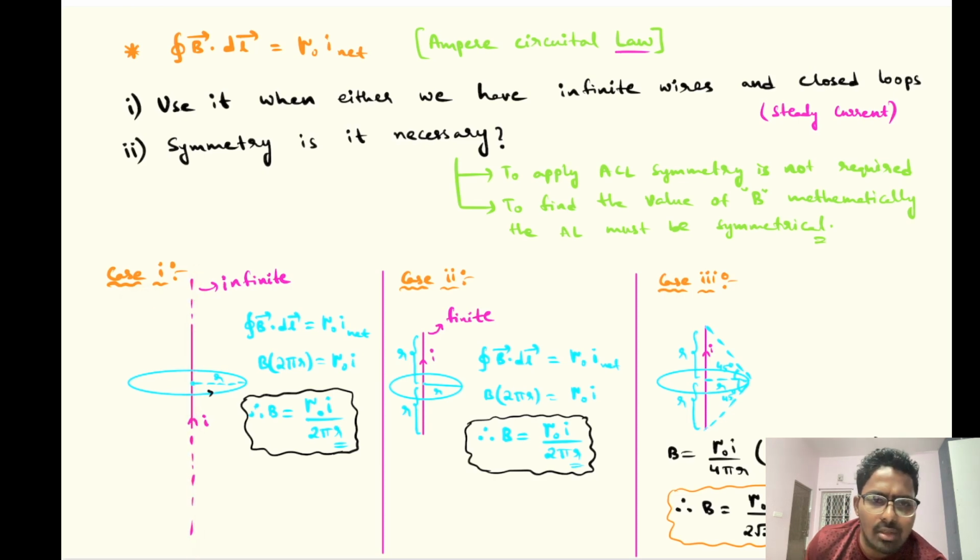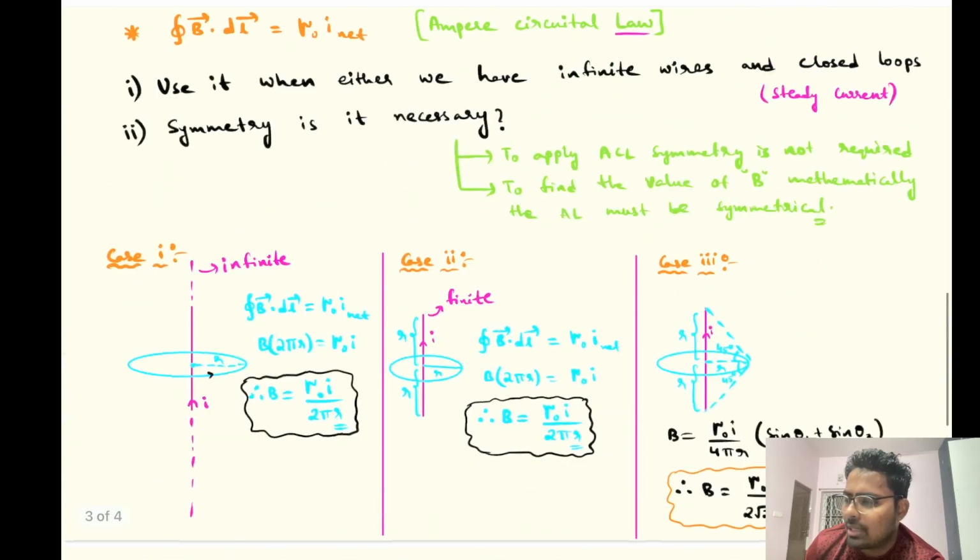From Biot-Savart's law, you know the formula for this one is mu naught I by 2 pi d. How do you know the formula? It is mu naught I by 4 pi d into (sin theta 1 plus sin theta 2), and for an infinite wire the angles become 90 and 90, and you get mu naught I by 2 pi d. You know the formula. But I am going to derive that formula by using Ampere circuital law.